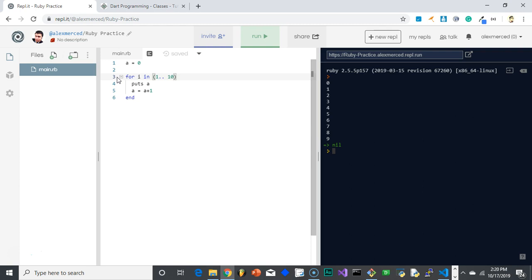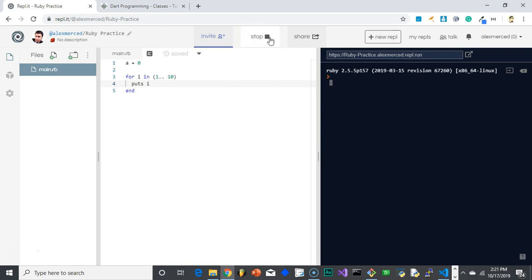Okay, so that means it's going to basically run through this 10 times. So it's going to run the loop one time for everything in the range of 1 through 10. Every time it runs through the loop, i is going to equal the number that it's at. So first time i equals 1, second time i equals 2, and I can use that as a variable. So I can say puts i. Okay, so watch what happens. It's going to run 10 times and print i each time. So it prints 1 through 10. So that's just another way to loop through your code.